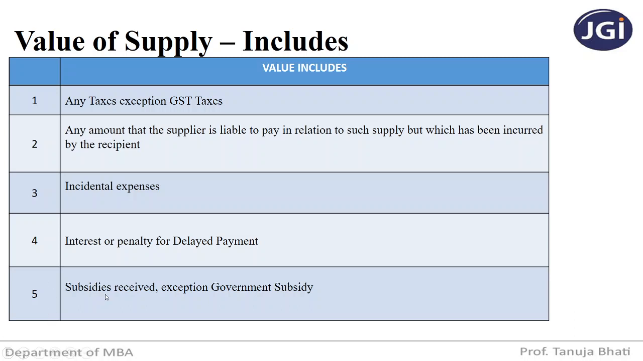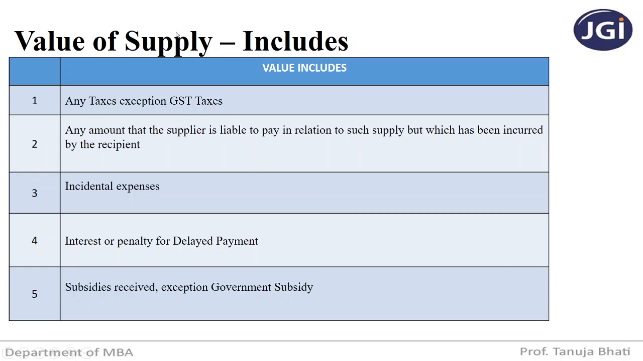Fifth one, subsidies received, except government subsidies. Subsidies that are received have to be included, but you should not include those subsidies that are received from the government. So suppose I am running an NGO and I am receiving certain subsidies from a certain trust, or an institution that is carrying out CSR activities. If I am receiving such subsidies, the value of those subsidies also has to be included in the transaction value.